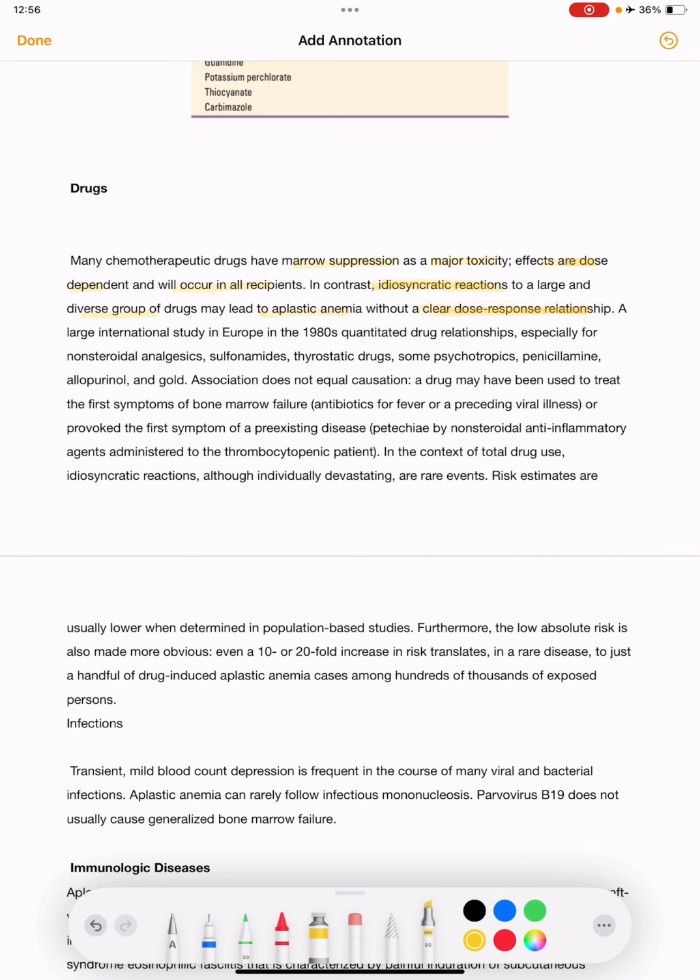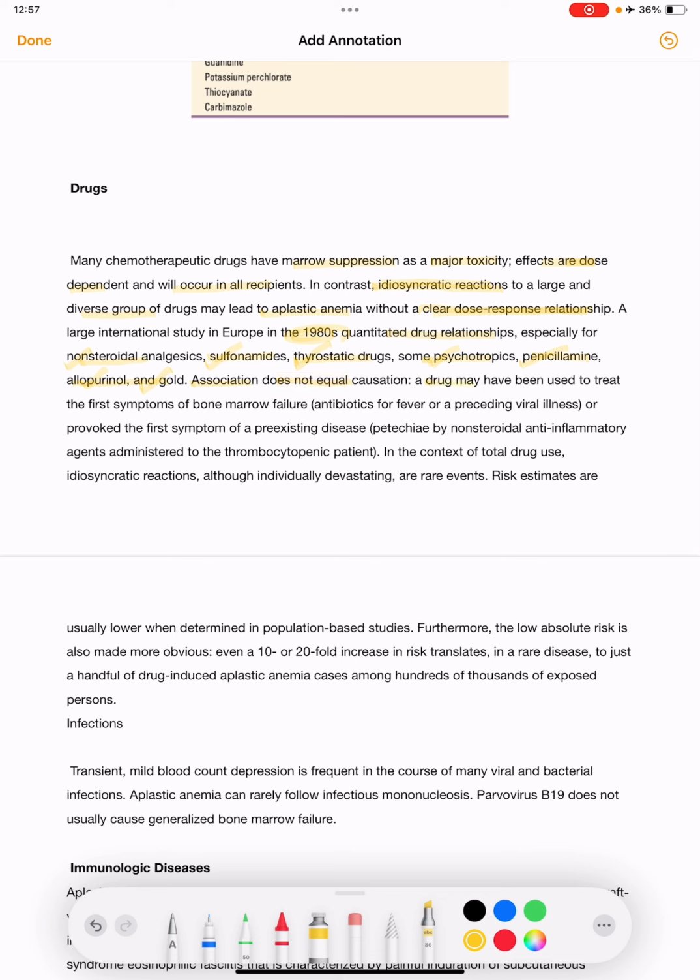A large international study in Europe in the 1980s quantitated drug relationships, especially for NSAIDs, sulfonamides, thyrostatic drugs, some psychotropics, penicillamine, allopurinol and gold. So what are these drugs? Non-steroidal analgesics, sulfonamides, thyrostatic drugs, some psychotropics, penicillamine, allopurinol and gold. And association does not equal causation.